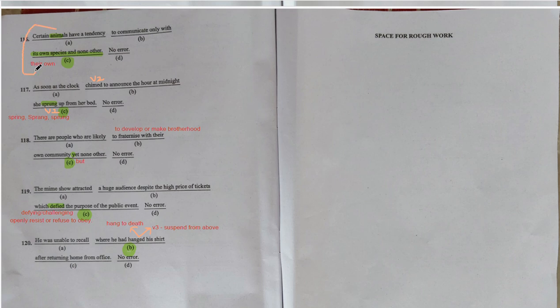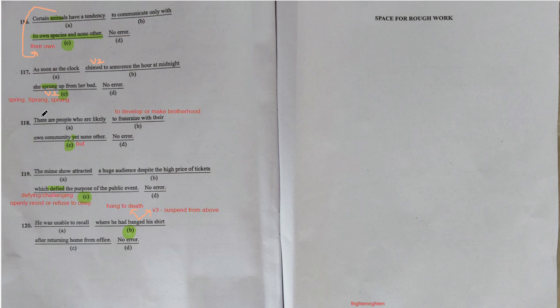So animals their own species, so the error is in the C part. 117th question, again the error is in the C part because verb 2 has to be used here, not verb 3, because in the rest of the statement chimed is in V2, right? So it should be sprang, which should also be in V2, not V3. So 117th error is in part C.